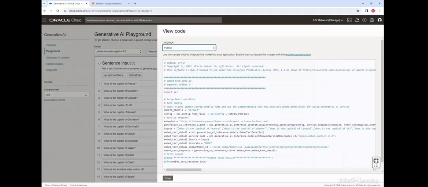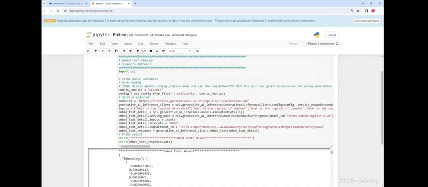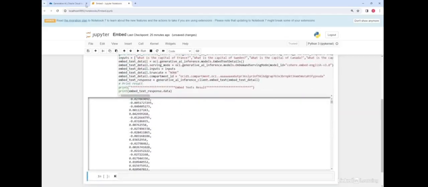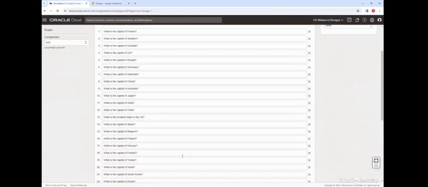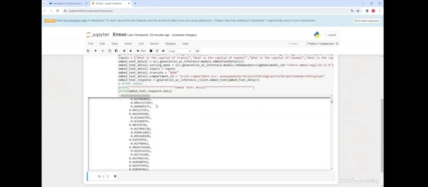I have already copied this code and put it in a Jupyter notebook here. This is the code which is calling the embedding model API and getting the embeddings back. If I run this code, you will see the embeddings returned here. Now this is kind of a blob, lots of floating point numbers. Remember, we have 26 embeddings in total, and for each of the embeddings the model is creating a 1024 dimensional vector, and these vectors are floating point numbers. So it's difficult to visualize from right here.